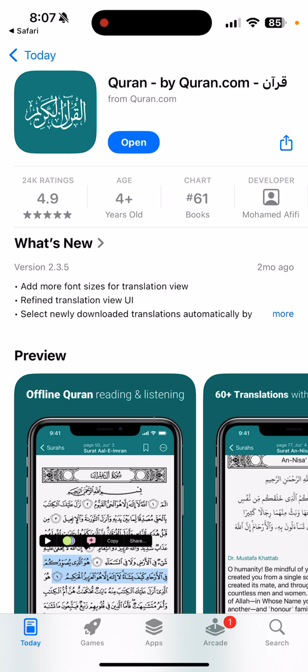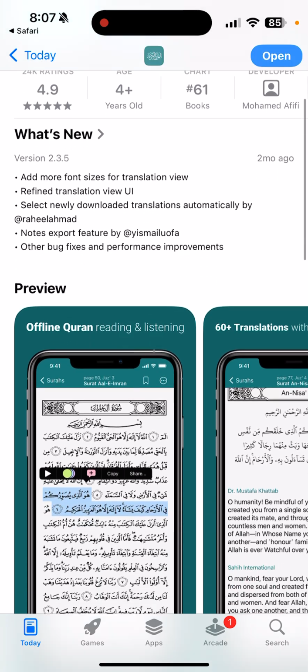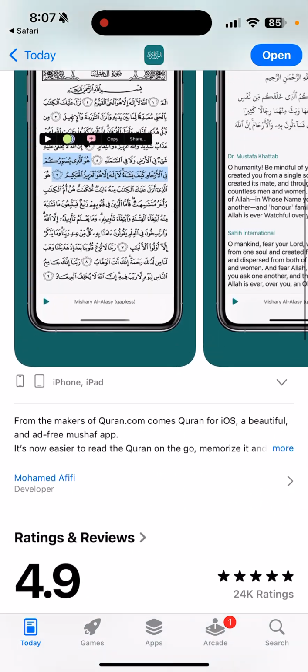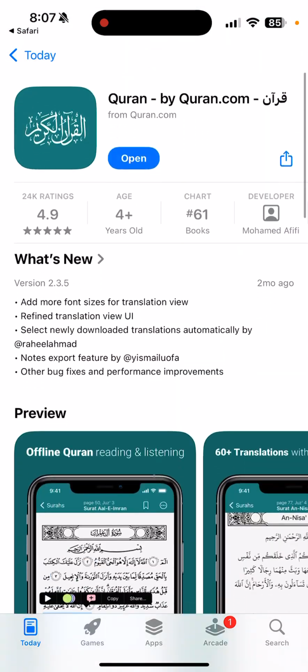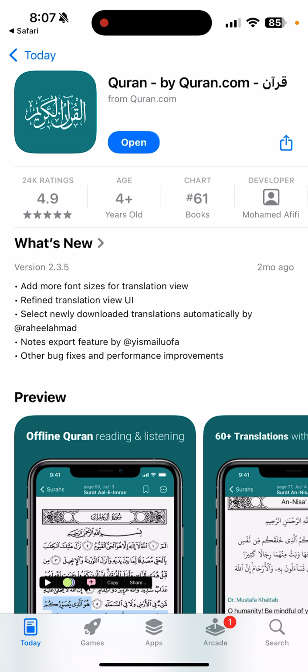Alhamdulillah. This app here is a very great app that I was recommended when I was a new Muslim, and I wanted to show some of the benefits that someone can get from this app. And it's called Quran by Quran.com. Inshallah, I'll put a link in the bottom for those who wish to follow it.